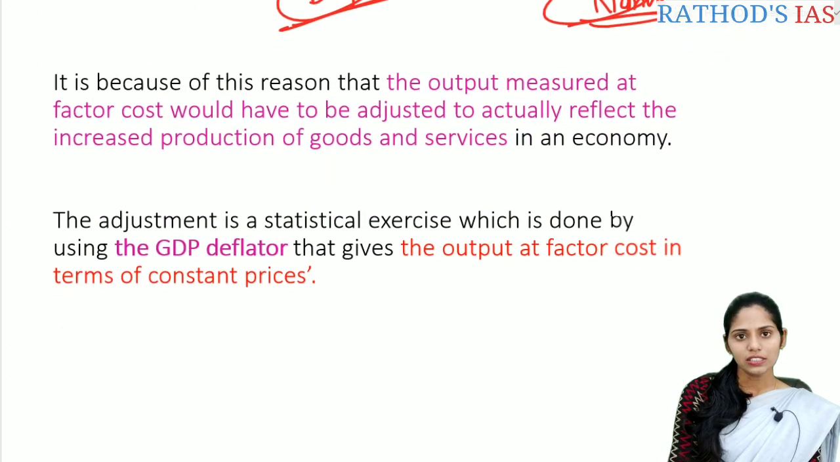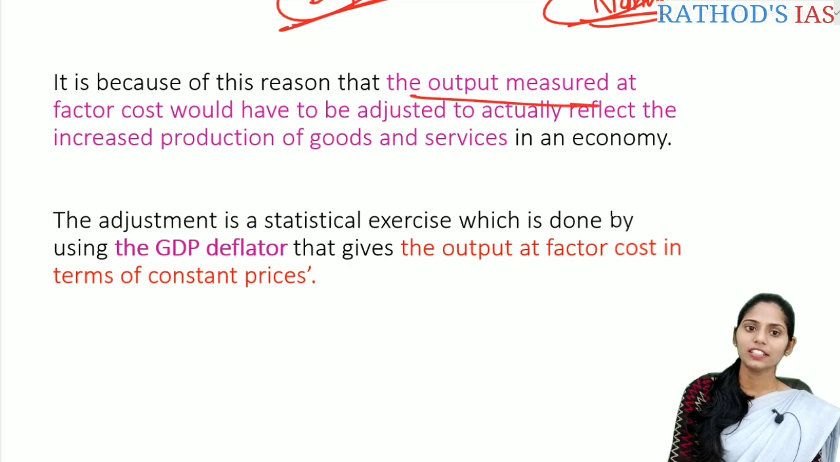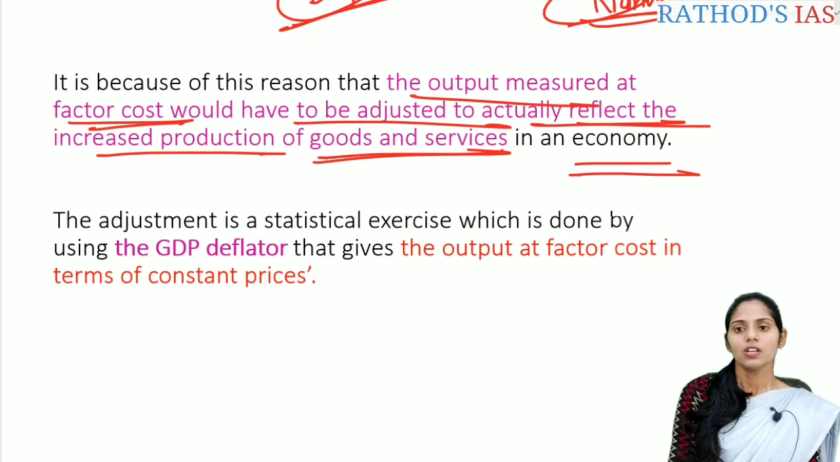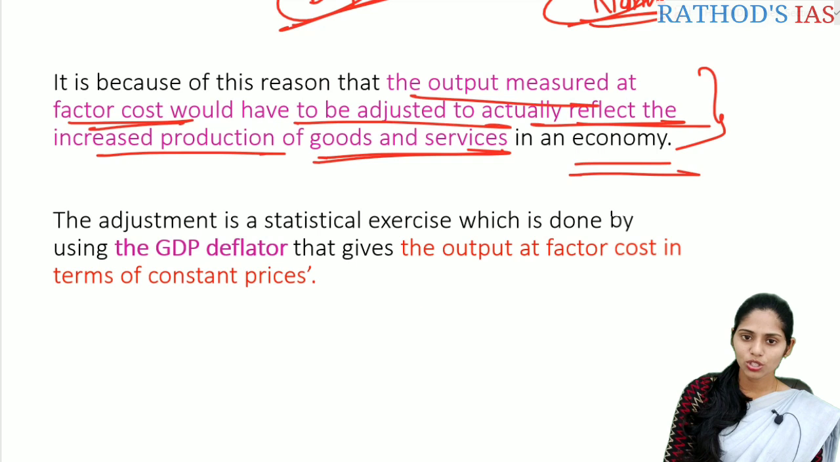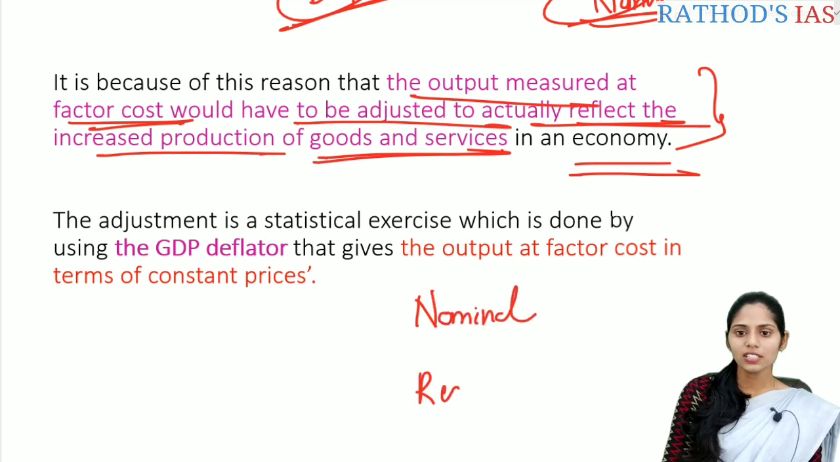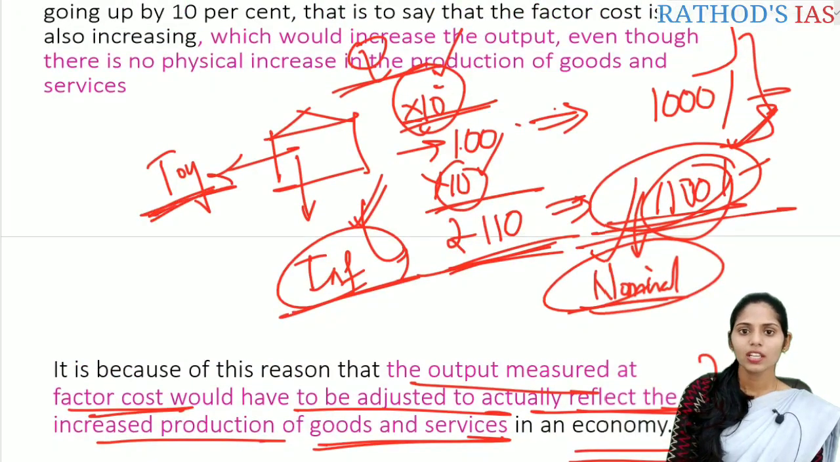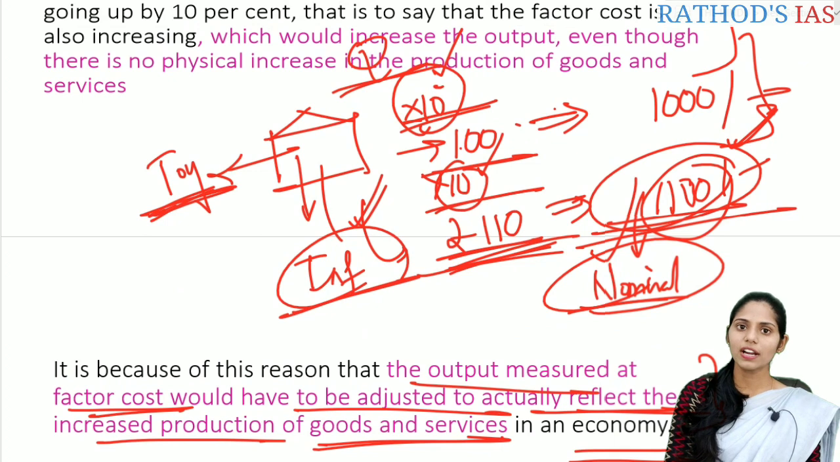The output which is measured at the factor cost would be adjusted to reflect the increased production of goods and services in the economy. So there are two important terms that you should remember here. The first one is nominal, the second one is real. In the last example, the toy's normal price is 100 rupees, but due to inflation it increased by 10 rupees, that is 110 rupees.